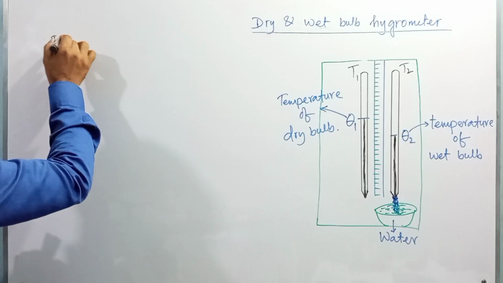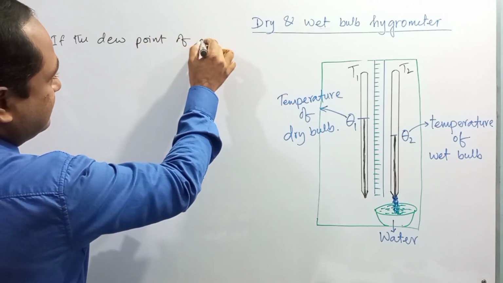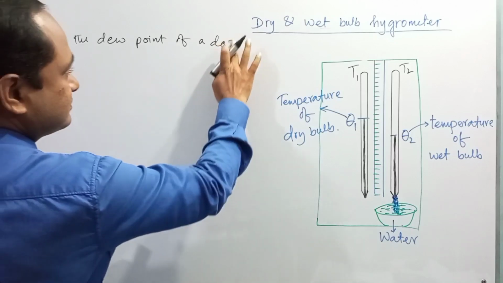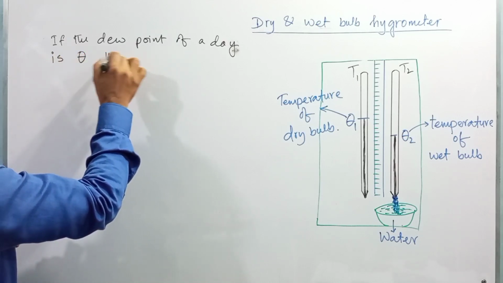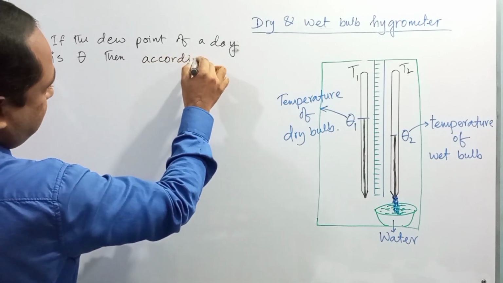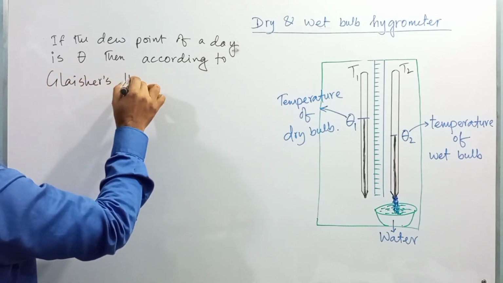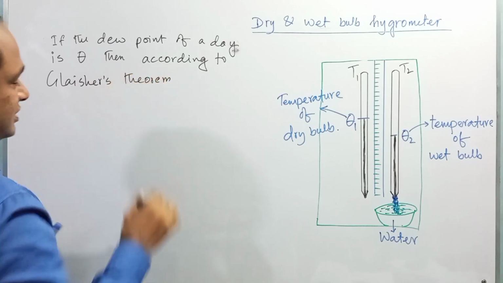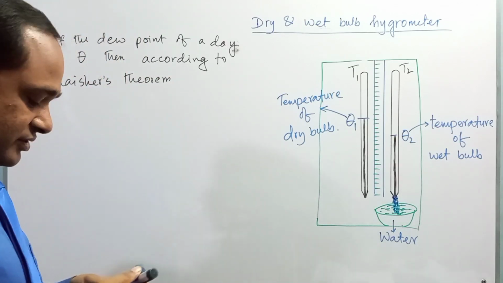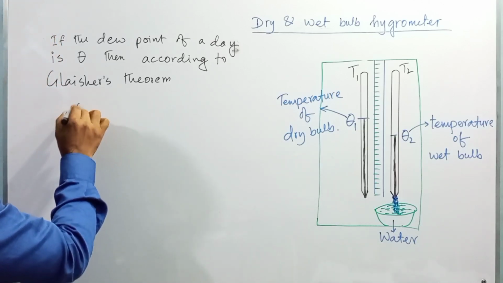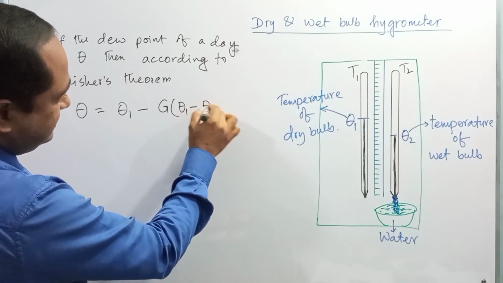So dear student, if the dew point of that moment or of that day is theta, then according to Glaisher's theorem, the scientist Glaisher gave the relation between theta 1, theta 2 and dew point theta, which is expressed as theta is equal to theta 1 minus G into (theta 1 minus theta 2).